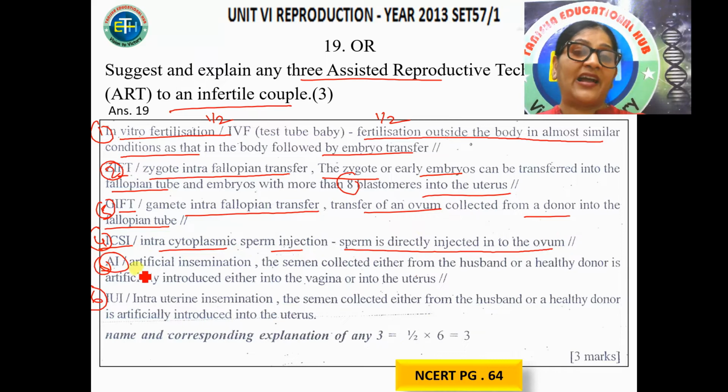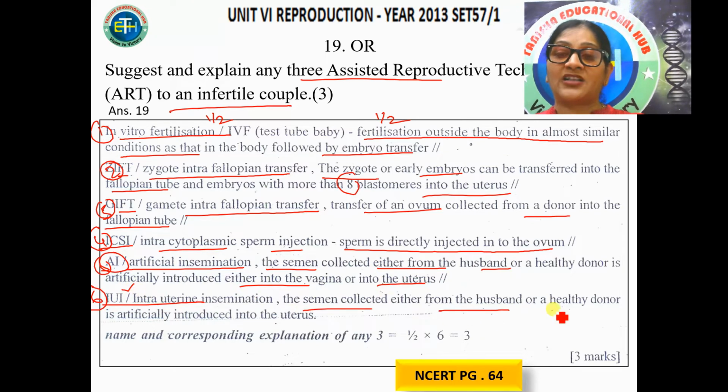The next is AI or artificial insemination. Here the semen collected, either from the husband or the donor, is put into the vagina or into the uterus. If it is transferred into the uterus, it is called IUI. This you could have written separately. The semen is collected from the husband or the donor and put into the uterus.